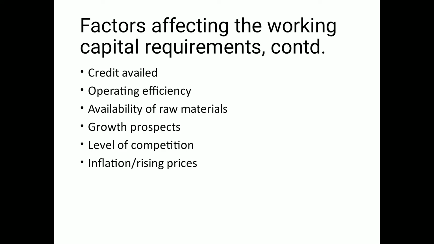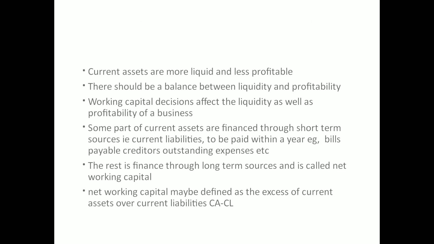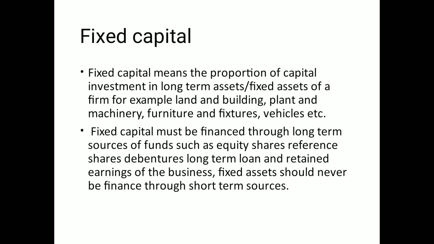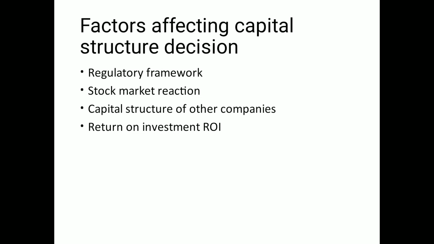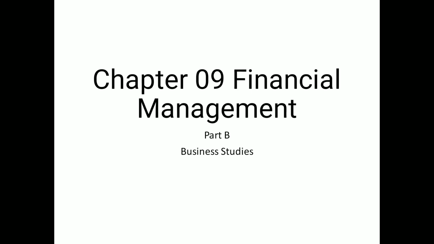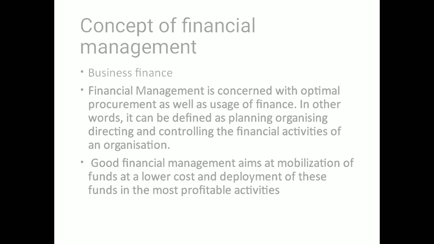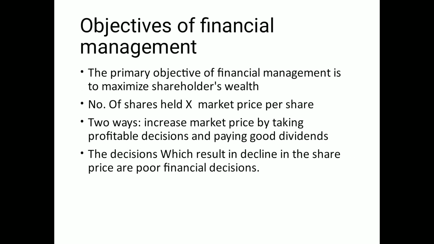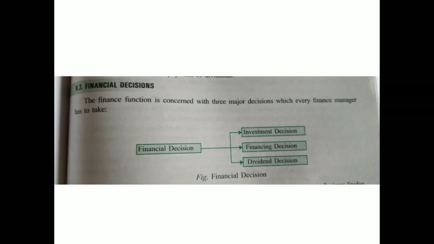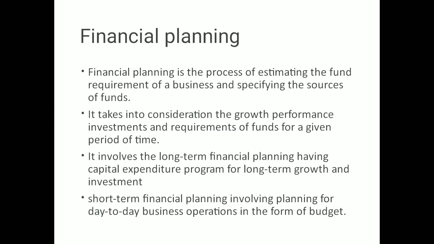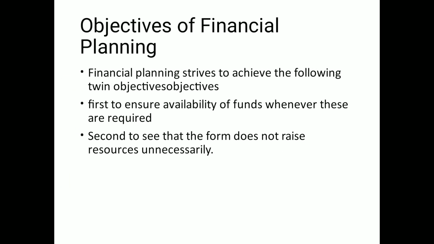In this chapter, let me revise from the beginning. In this chapter of financial management, we studied the concept of financial management, we studied its objective, the wealth maximization objective, we studied the three types of financial decisions and their factors affecting. Then we studied financial planning, its objective, twin objectives. Then we studied the importance of financial planning.